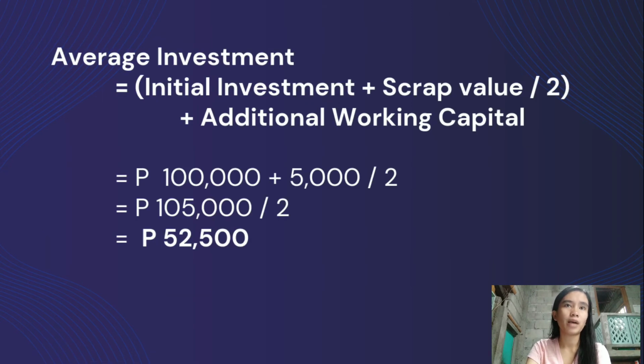After computing the average profit, we will now compute the average investment, wherein we just add the initial investment of 100,000 and the scrap value of 5,000, divide it by 2. Since there is no additional working capital, we don't have something to add on, and if we compute 100,000 plus 5,000, we will come up with 105,000, divide it by 2, and we have an average investment of 52,500.